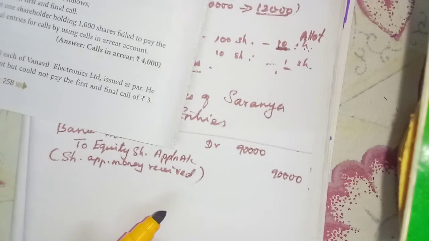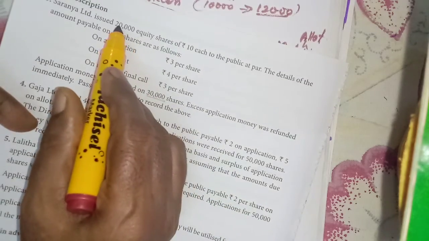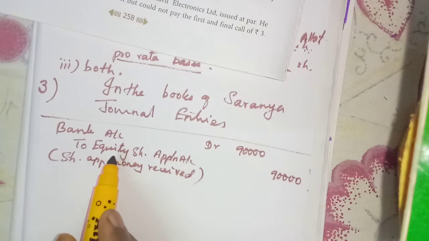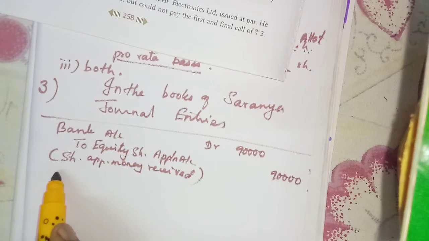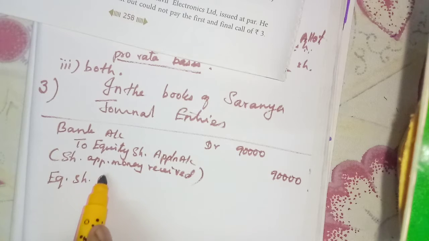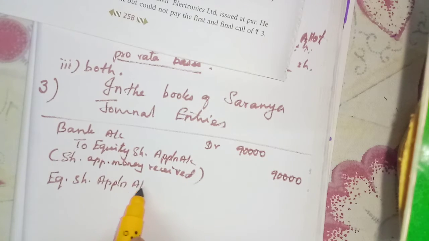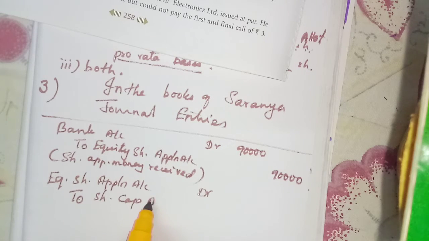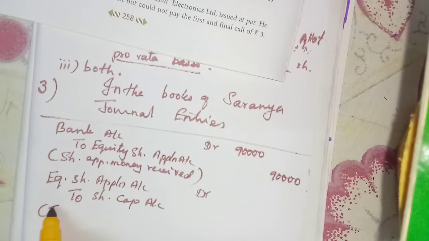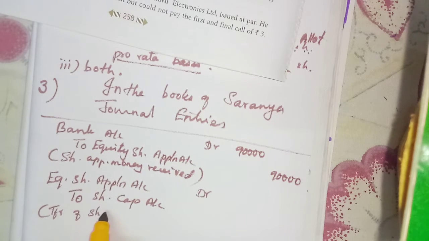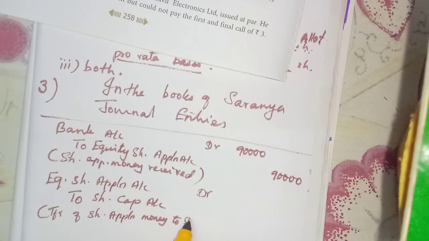Now, how many shares have we offered to the public? 20,000. So 20,000 into 3 only we should transfer to share capital account. So you debit equity share application account to share capital account, transfer of share application money to share capital account. 20,000 into 3 is 60,000.